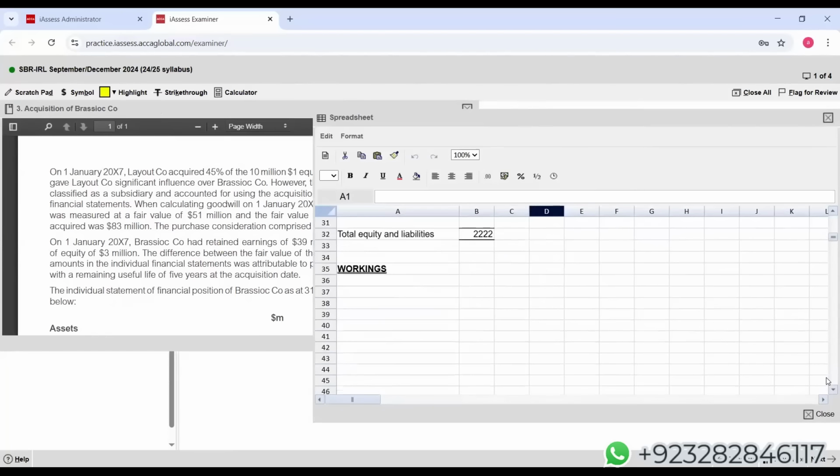Students, working 1, they are starting from here. Always start working from the end of the pre-populated SOFP, from the end of SOCI. Don't go on your right side, you will get stuck. We never know how many adjustments we have to deal with.